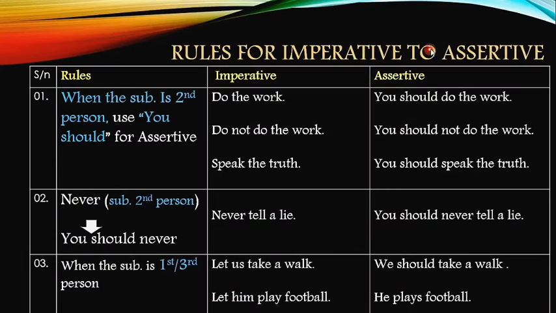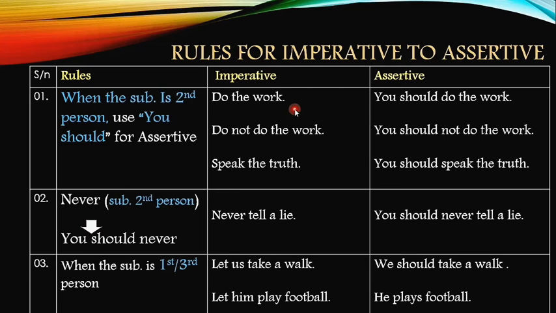So let's check out how the transformation between assertive and imperative occurs. Rules for imperative to assertive sentence, or from assertive to imperative. The first rule says when the subject is second person, use "you should" for the assertive sentence. If the imperative sentence doesn't have any subject, how are we going to understand that? Well, imperative sentences are used between first and second person.